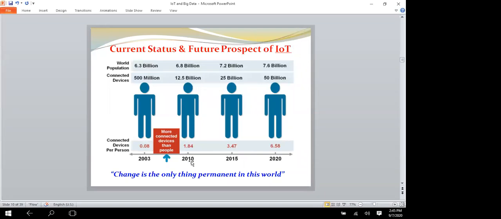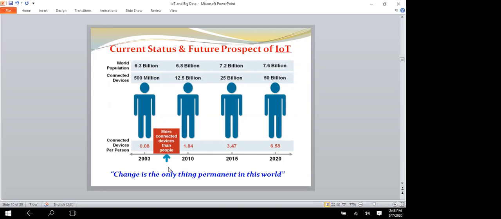Next one is the current status and future prospects of the IoT. In 2003, the world population was 6.3 billion people, and the connected devices were only 500 million. So in 2000, the connected devices per person was 0.08.